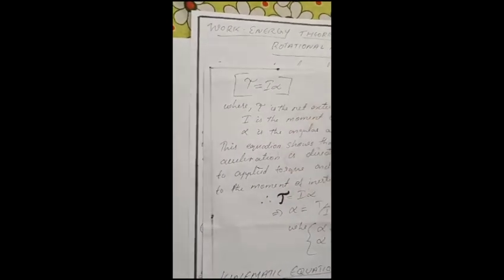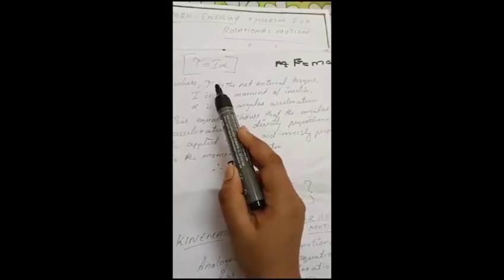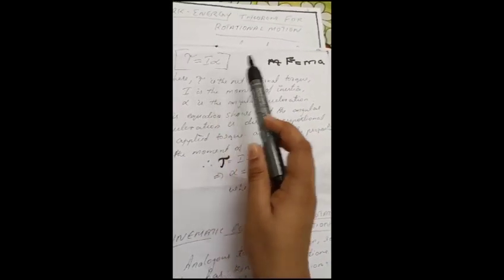We know that F is equal to mass into a. It is Newton's second law. So here we have torque instead of force, moment of inertia instead of mass, and angular acceleration instead of acceleration.